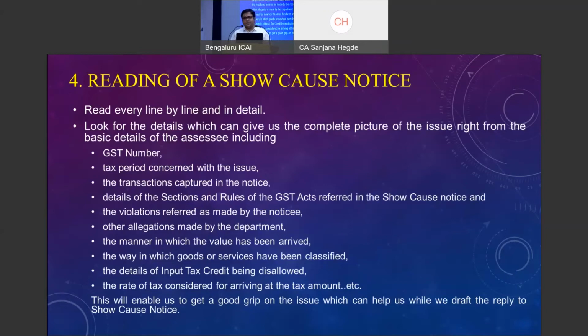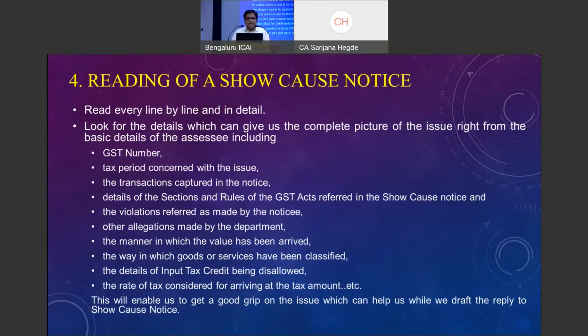Cover all the aspects of the notice that are required for you to respond. Right from the GSTIN number, registered premises, what is mentioned in the notice, what is there in the GST registration, whether an additional place is mentioned in the notice, whether it is there in the amendment, what is the tax period connected to this issue, what are the transactions captured in the notice, what are the details, sections invoked, violations as alleged by the department, the manner in which the valuation has been arrived at, what is the value of the particular product or service, and the way in which the goods or services are classified. Of course, you would have had a good topic on classification yesterday.